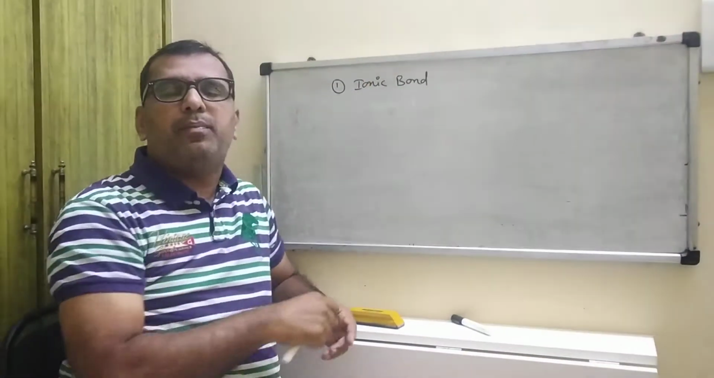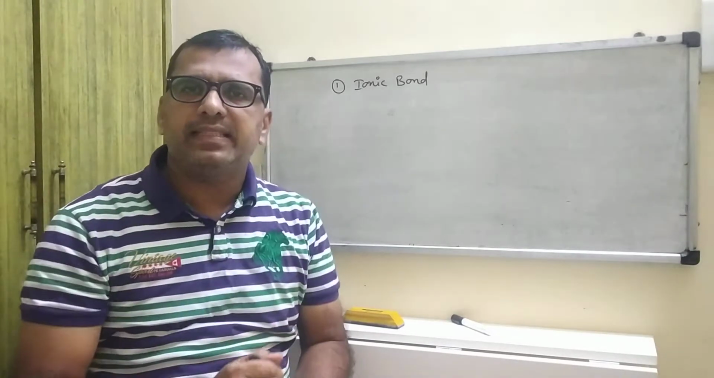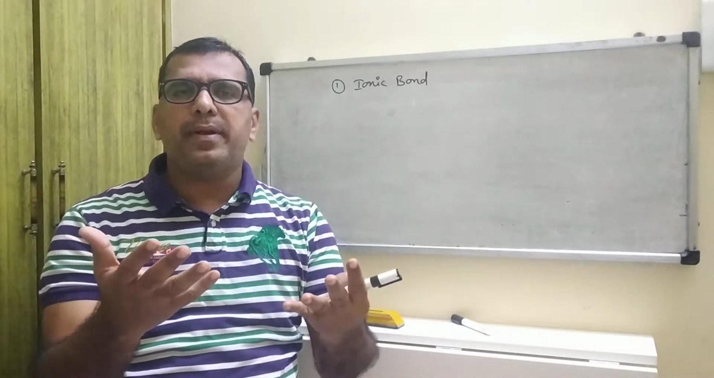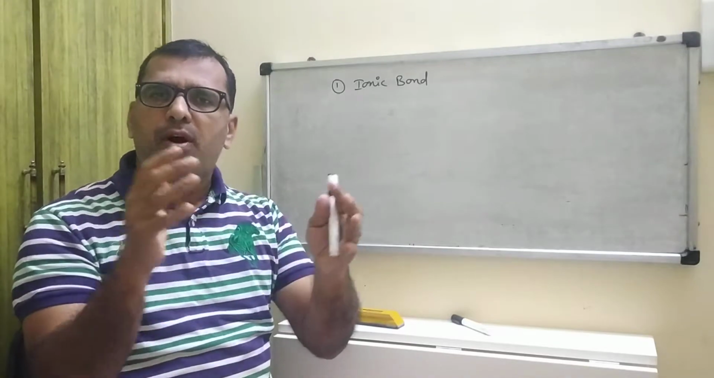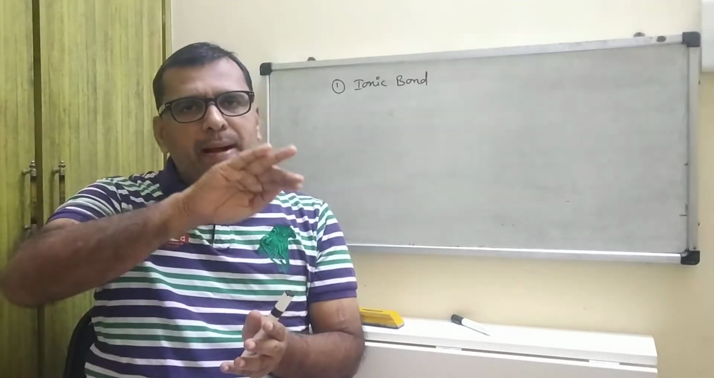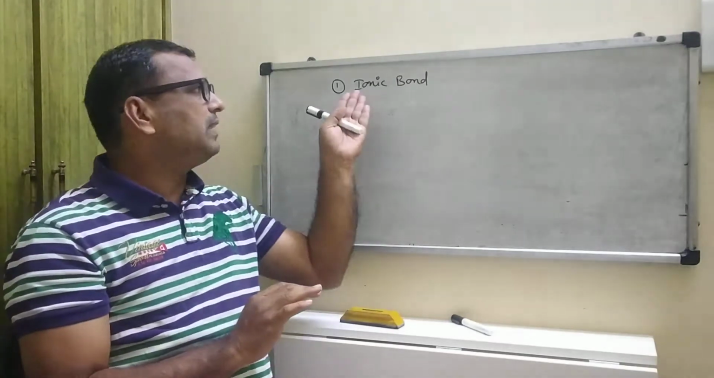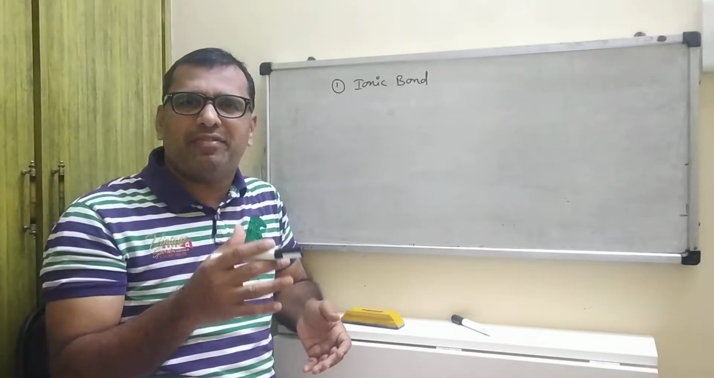What is ionic bond? The name itself indicates ionic, means a bond is formed between two ions. A bond is formed between two ions by complete transfer of electrons. So this is known as an ionic bond. What is the actual definition?